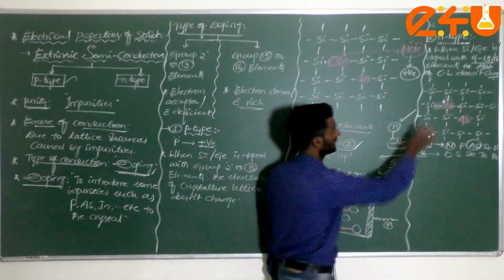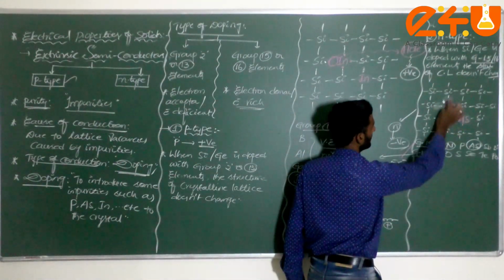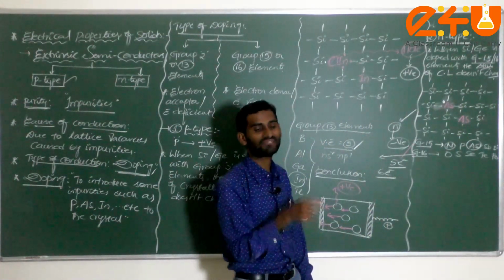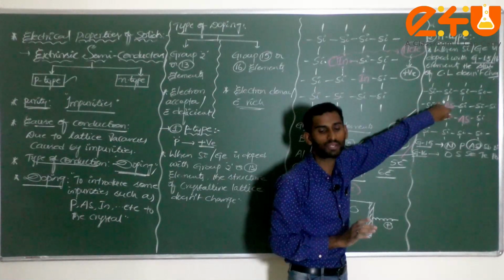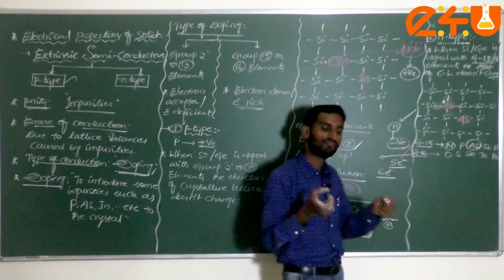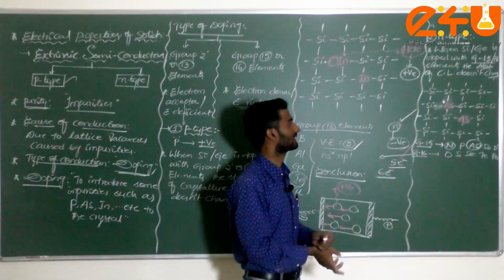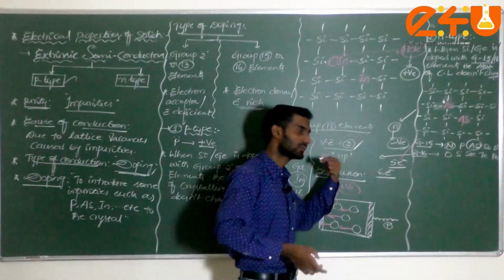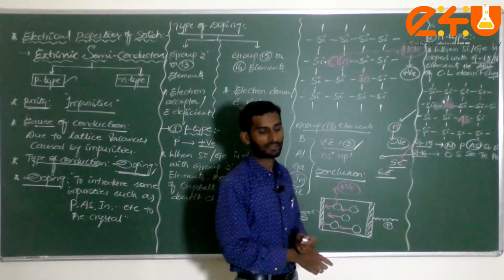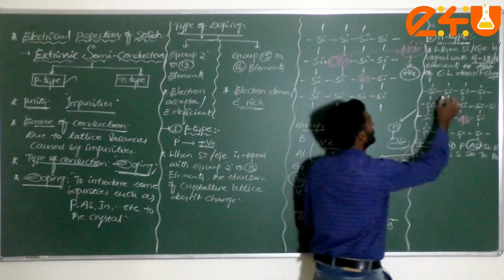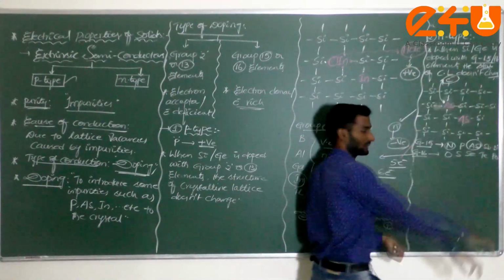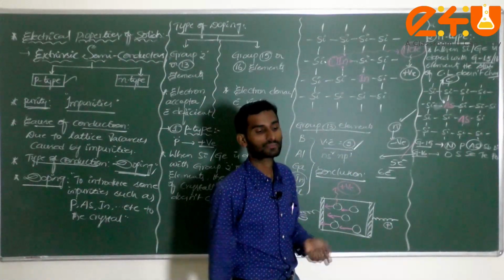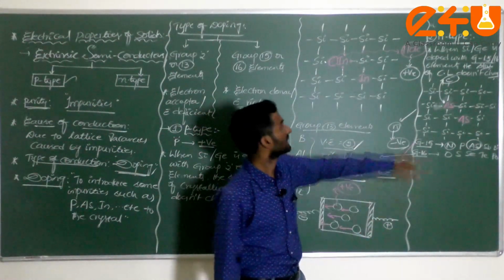Am I correct? Check it here: 1, 2, 3, 4. And what about the position of the 5th electron? That 5th electron is free. The 5th electron is what, dear students? Free. Now why is it conducting electricity, how are these solids conducting? Here, due to the presence of the free electron. What is it, dear student? Due to the presence of this free electron, which has a negative charge, that's why.